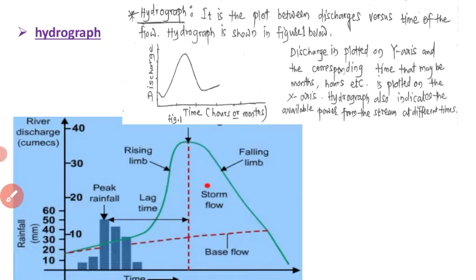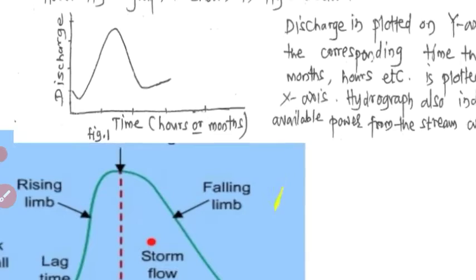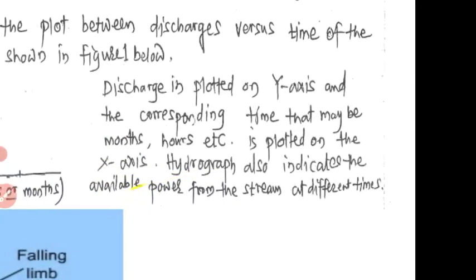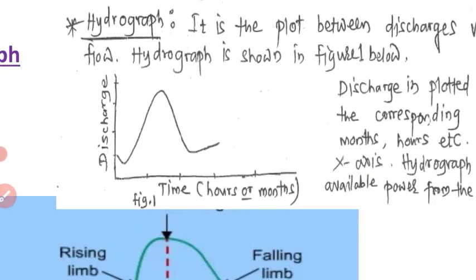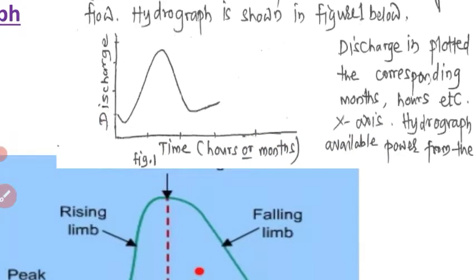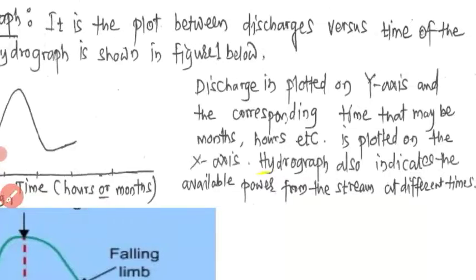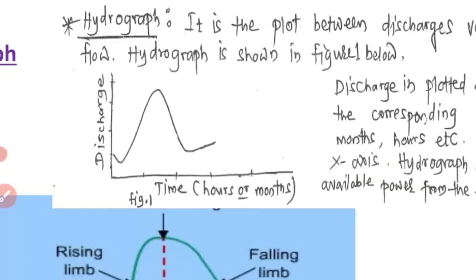Next one is hydrograph. If you look at the graph, it is the plot between discharge versus time of flow. Time may be plotted in hours or months.